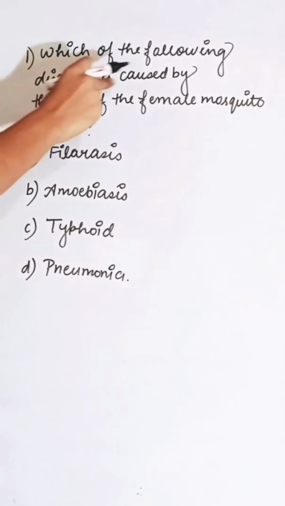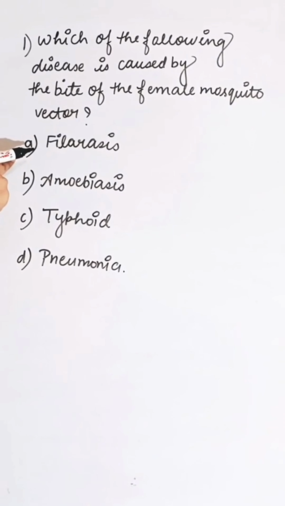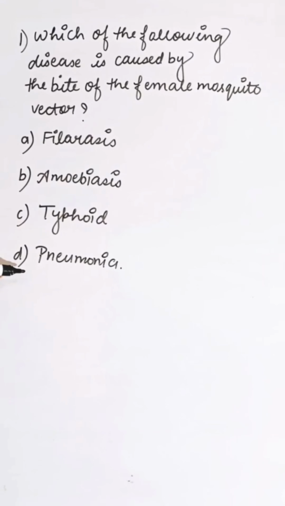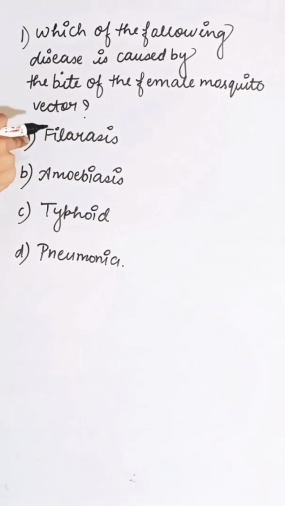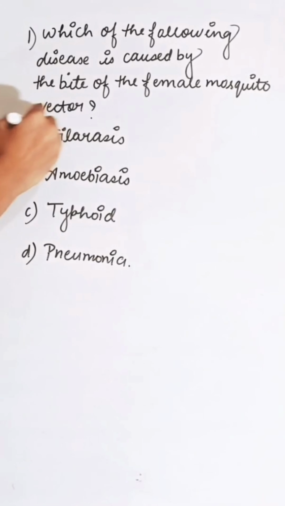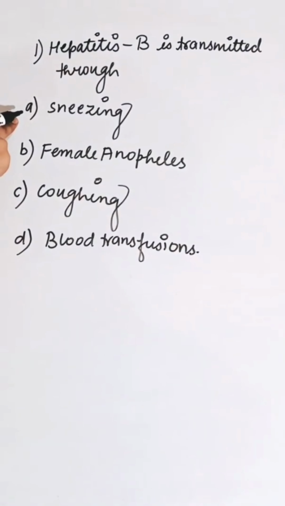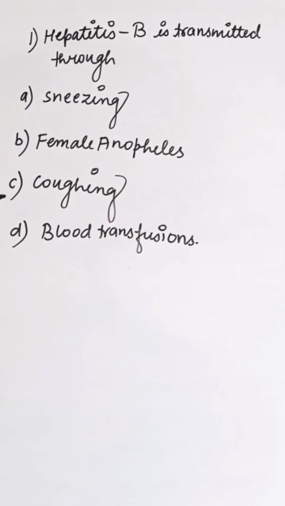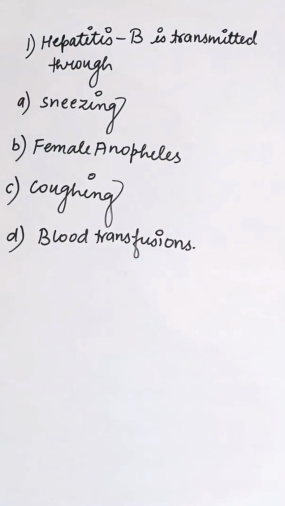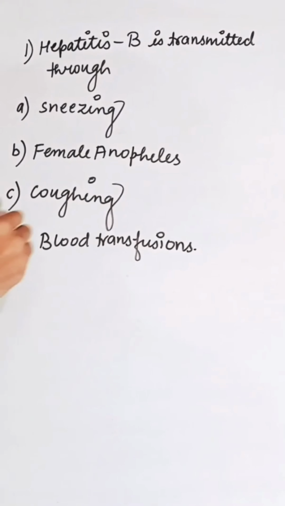Which of the following diseases is caused by the bite of a female mosquito vector? First option filariasis, second amoebiasis, third is typhoid, and fourth is pneumonia. Filariasis is a disease which is transferred by the female Culex mosquito. So correct answer is A. Hepatitis B is transmitted through first option is sneezing, second female anaphylaxis, third is coughing, fourth is blood transfusion. Hepatitis B is transmitted through blood transfusion. So correct answer is D.